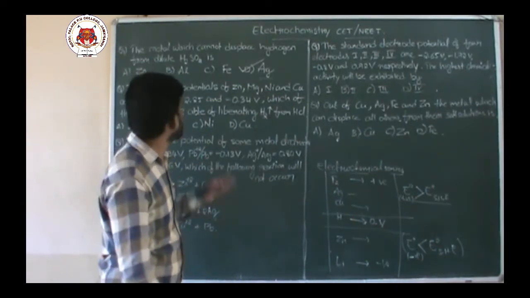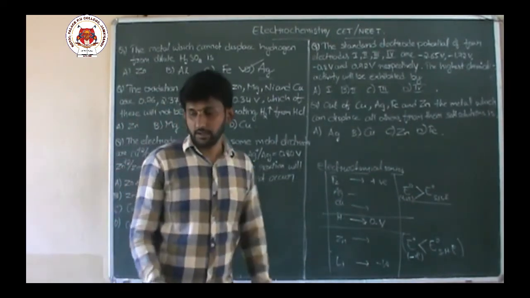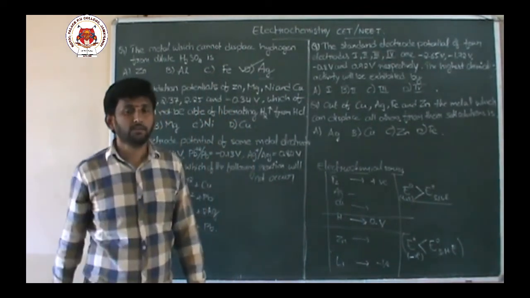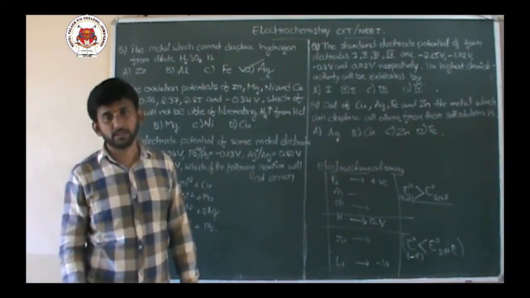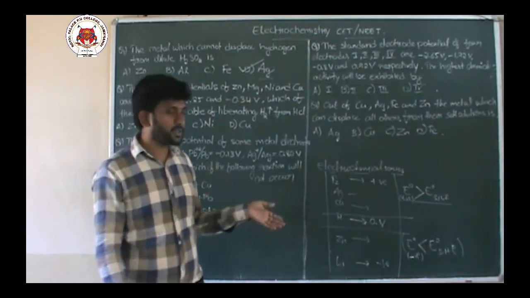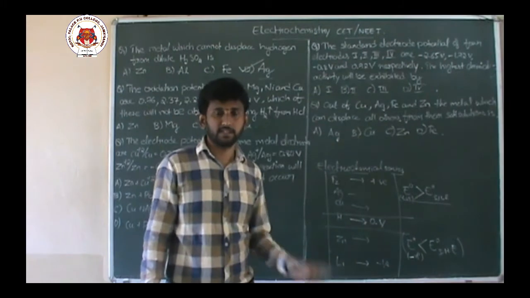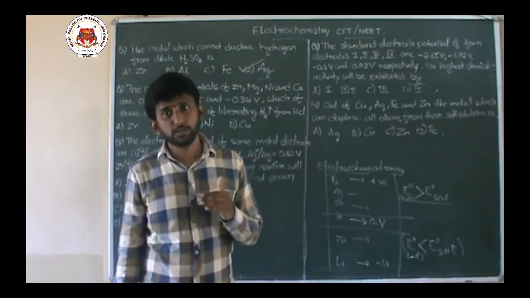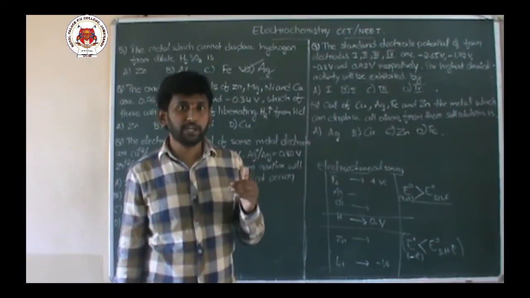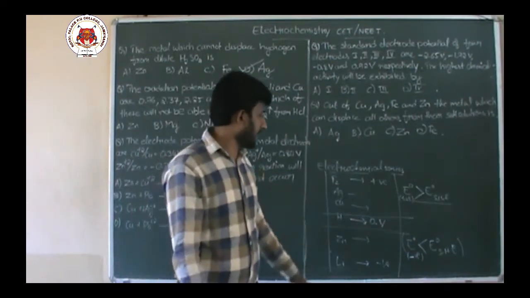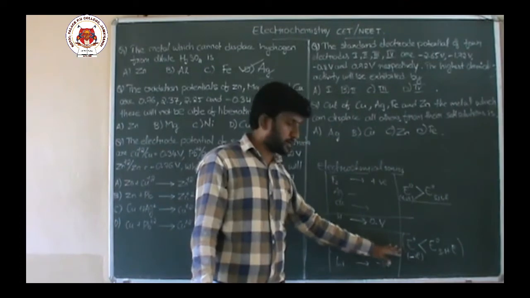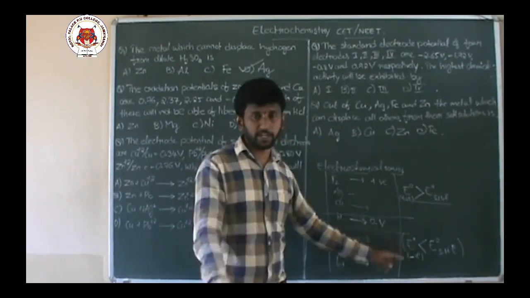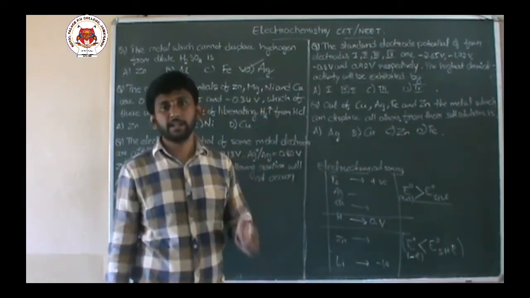Okay, so for this sort of questions which ask about liberation of hydrogen gas from their respective acid solutions, the only thing you should keep in mind is the electrochemical series. All those metals which have lower potential than that of the hydrogen, means lower reduction potentials or electrode potentials, can liberate hydrogen gas.